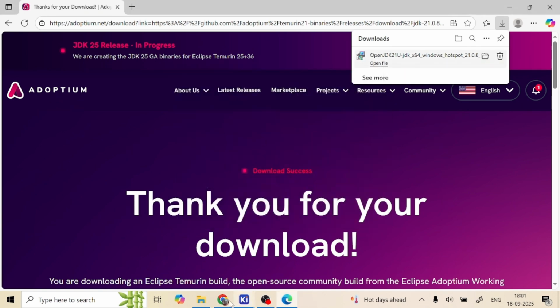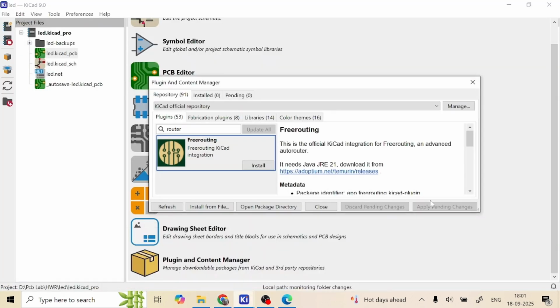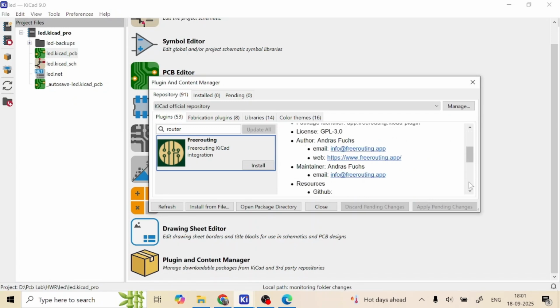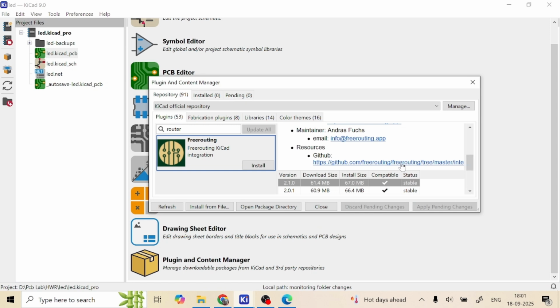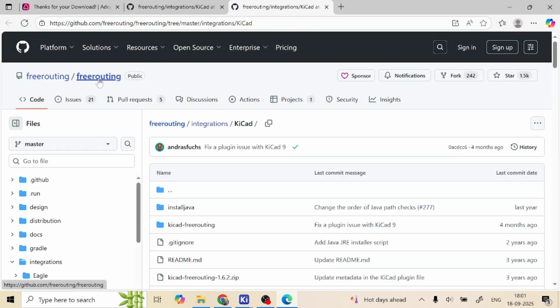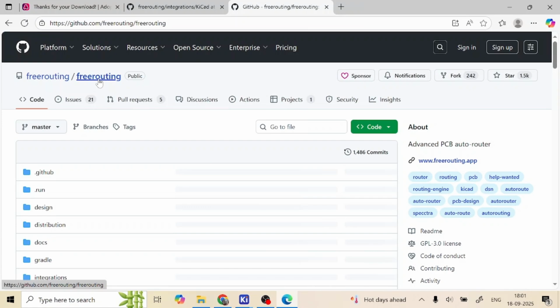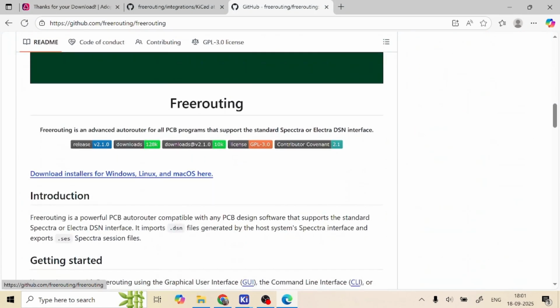Now again go to this KiCad window and scroll down. We need to install one more file from the GitHub link. See here in resources it is showing the GitHub link. Click on this GitHub link, then click on FreeRouting. Scroll down here, you can see the download installers for Windows. Click on this.